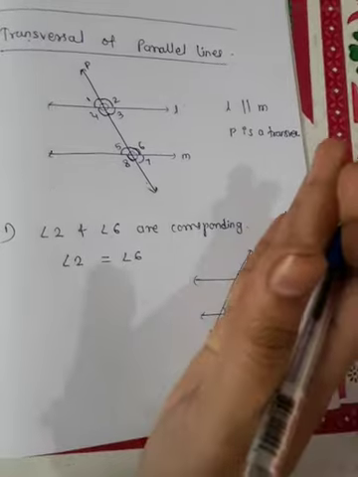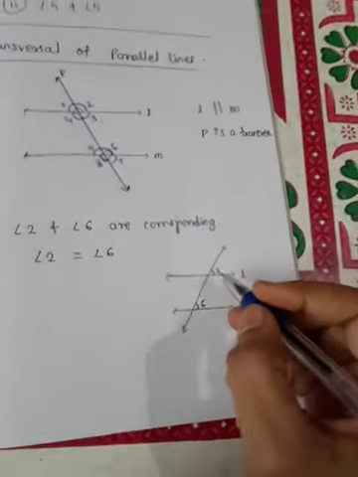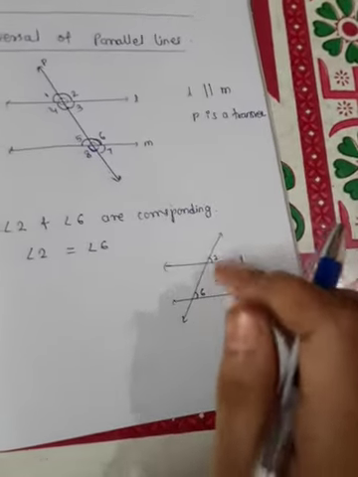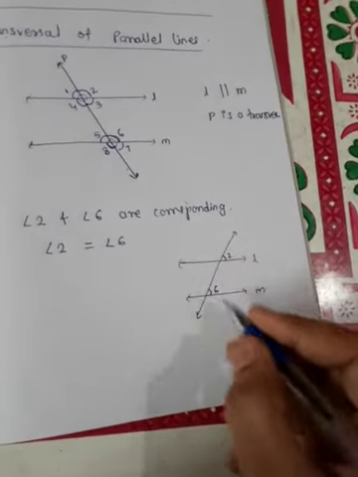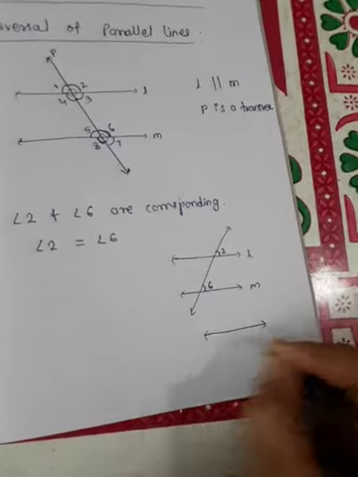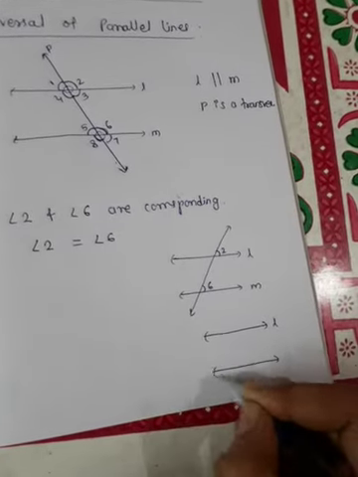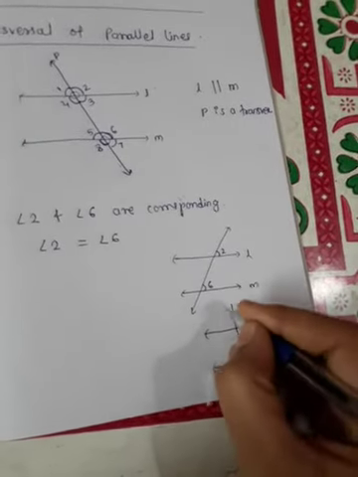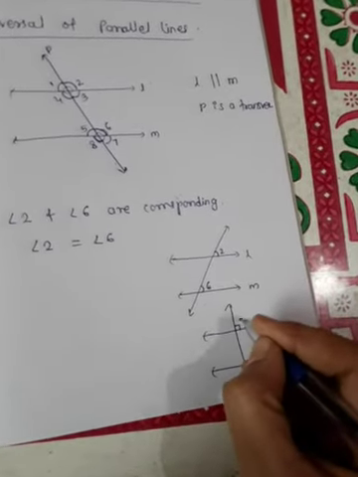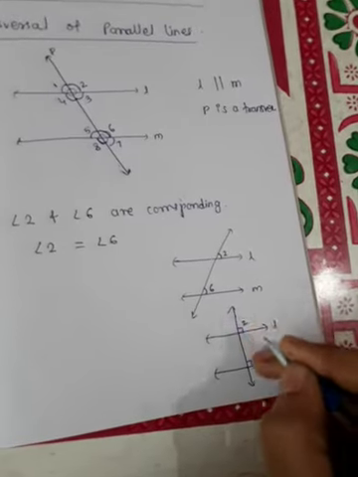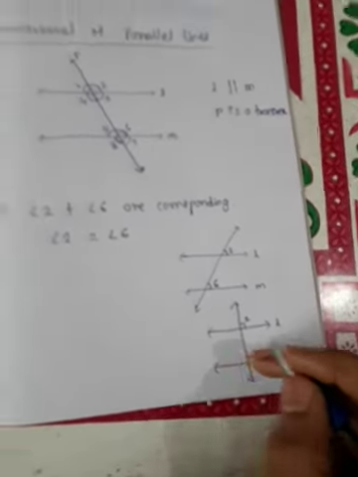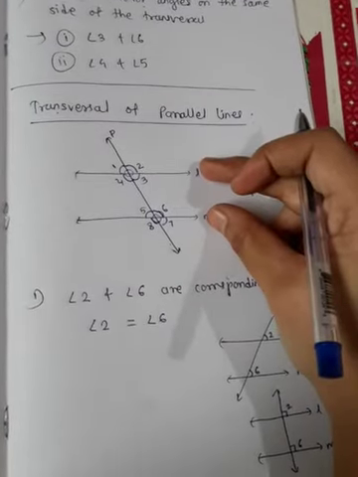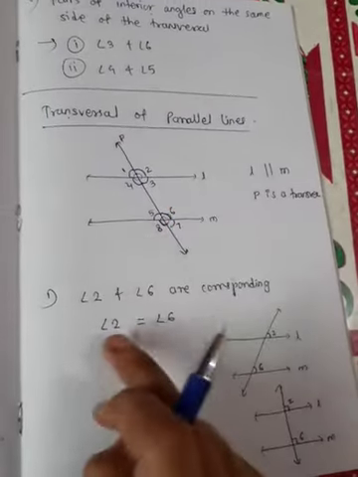If you rotate, again you can see that these two angles seem to be equal. If you take the transversal straight, again angle 2 and angle 6 seem to be equal. So whenever a transversal cuts two parallel lines, the corresponding angles are always equal.